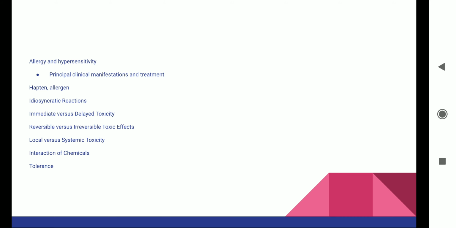Hence the approval of a drug is a very crucial step during drug development. It is the last stage of drug development, but still the most important step.